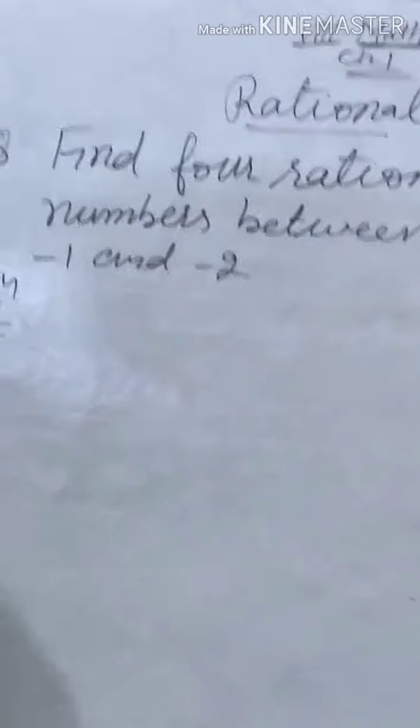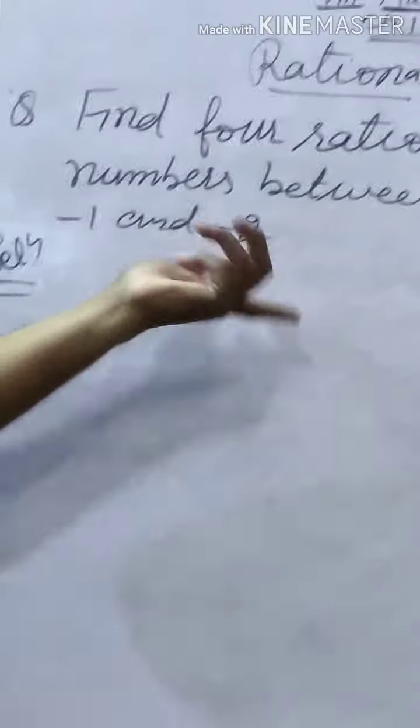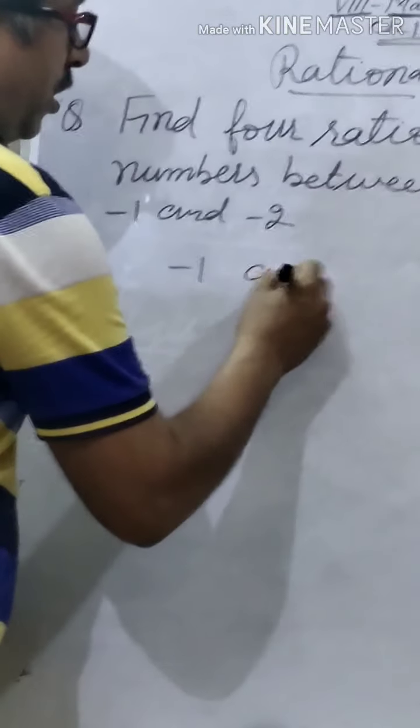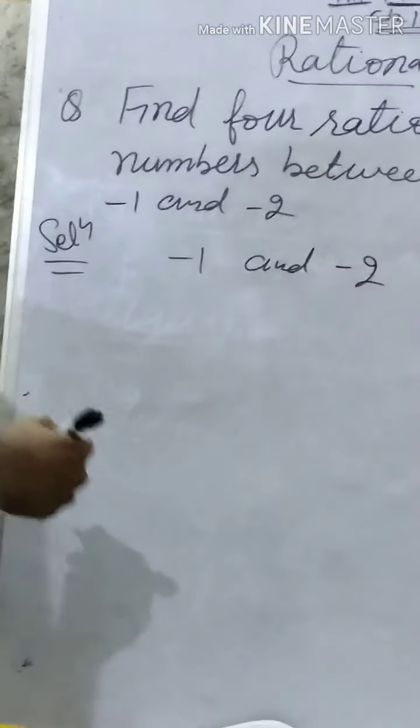One question I am telling, simple: find 4 rational numbers between -1 and -2. So my dear students, this type, revise any question they can give, because as I am standing here, I have made the question on my own. So you see, find 4 rational numbers between -1 and -2. Clear this?